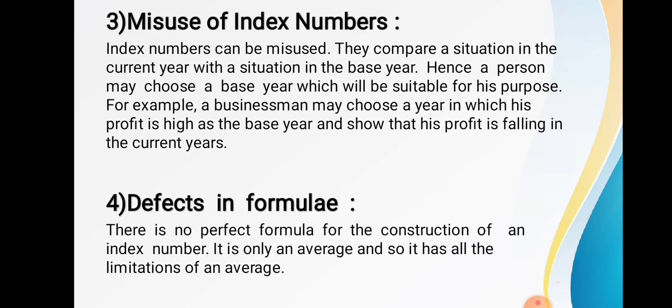Fourth one is defects in formulae. There is no perfect formula for construction of an index number. It is only an average. So it has all the limitations of the average.